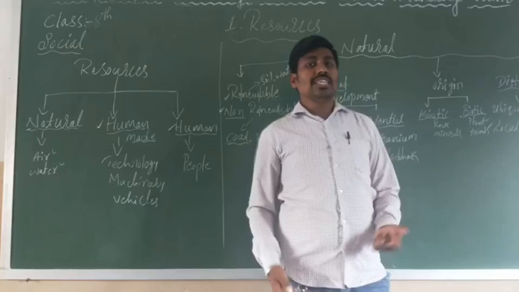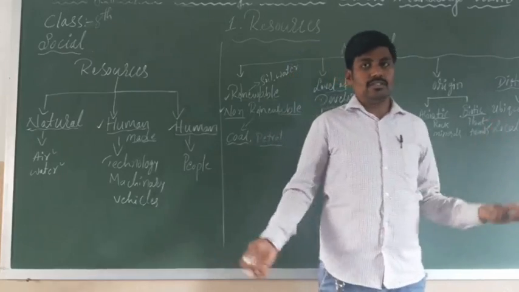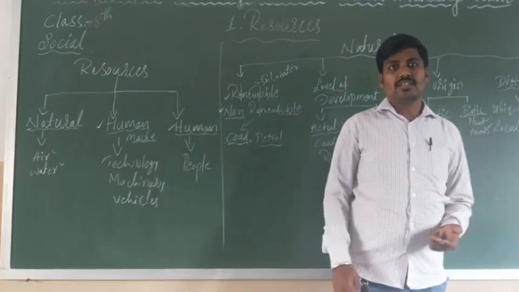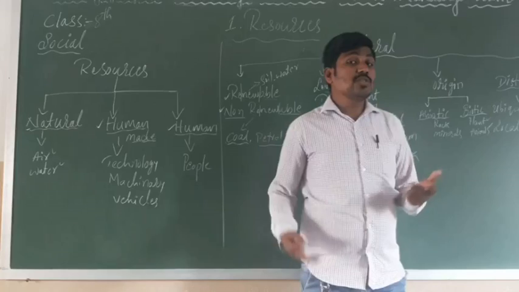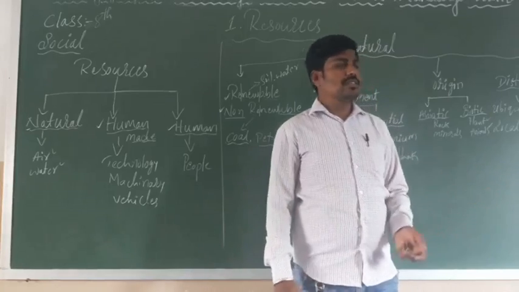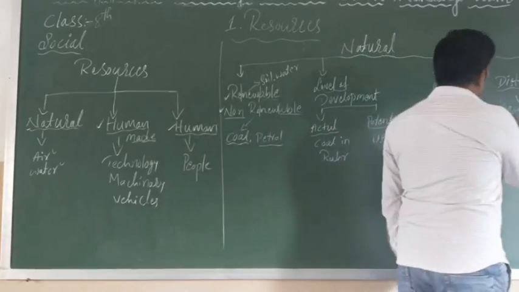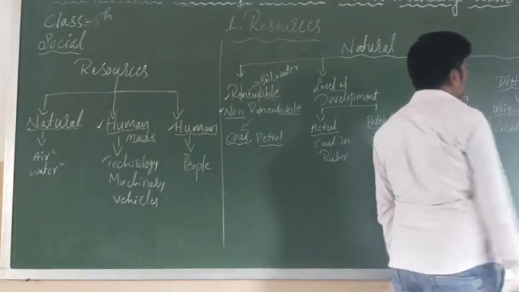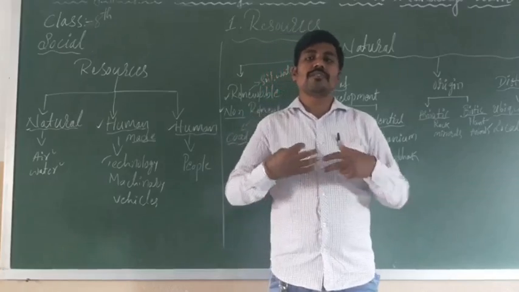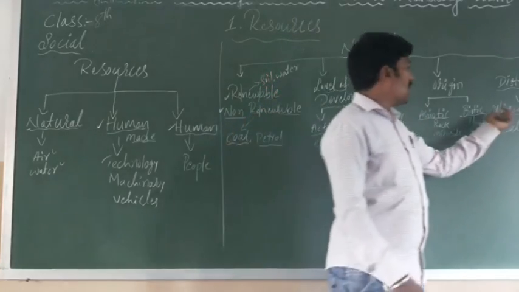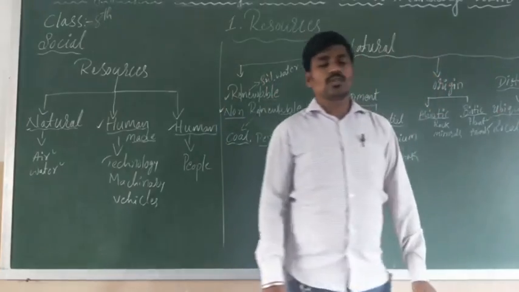These kinds of resources, and heat, sunlight, yes, warmth, you can find everywhere. These are called ubiquitous natural resources. Resources which you can find everywhere are called ubiquitous resources.